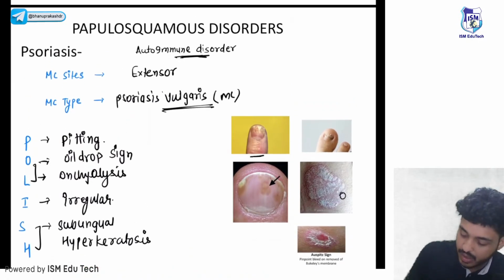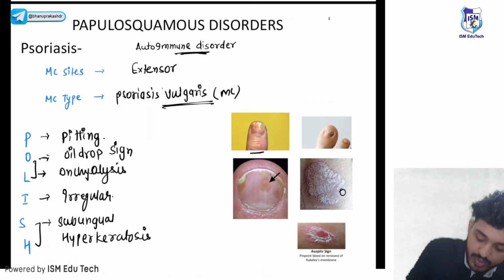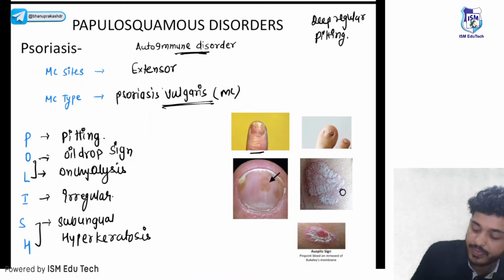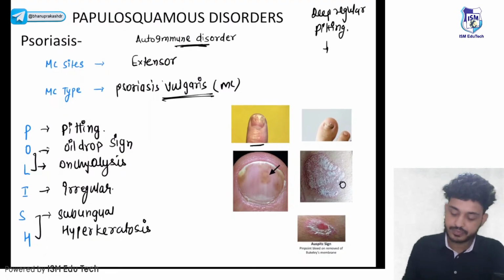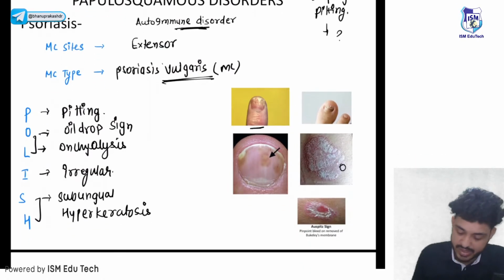Okay, deep regular pitting is a feature of? Answer in the comment section. Deep regular pitting is a feature of which disease? We have already covered it. Deep regular pitting is seen in which disease, right?